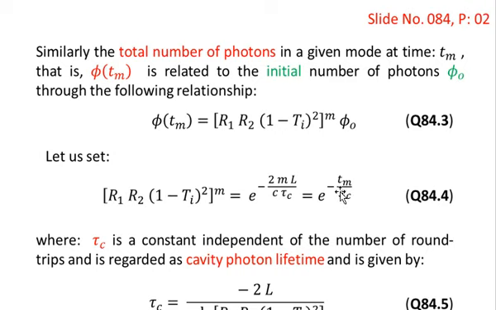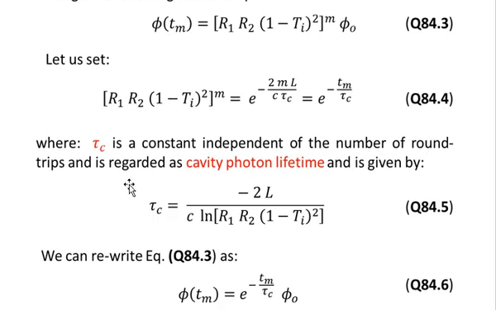Now you see that here Tm has been explained, and what is tau c? Tau c is a constant independent of the number of round trips and is regarded as the cavity photon lifetime. So notice that it is the cavity photon lifetime. That is, the cavity photon will die out after this time, and is given by tau c is equal to minus 2L divided by c into log of R1 into R2 multiplied by (1 minus Ti) whole square.